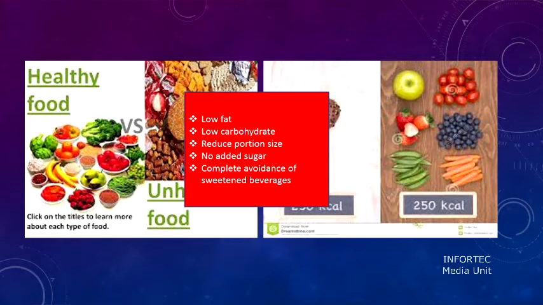So by that we aim at putting the child on a low-fat, low-carbohydrate diet with reduced portion sizes. Most obese children consume very high portion sizes, sometimes even more than what their parents eat. And also no added sugar and complete avoidance of sweetened beverages. Right? So these are the main aims of introducing a healthy diet for these children.